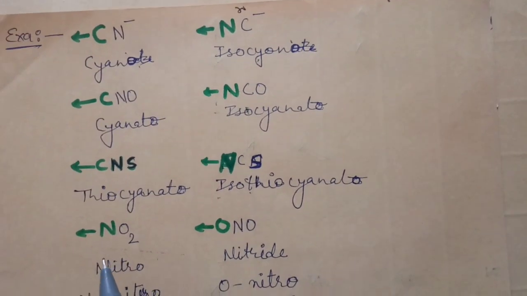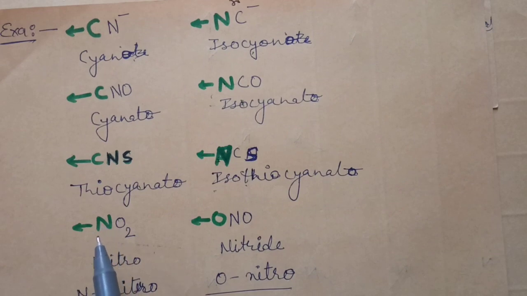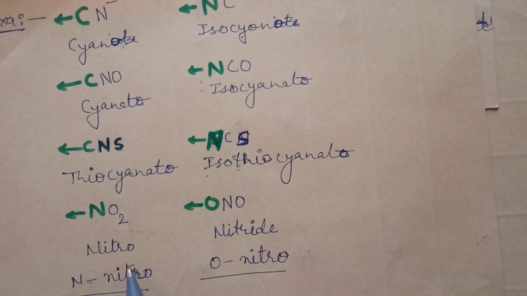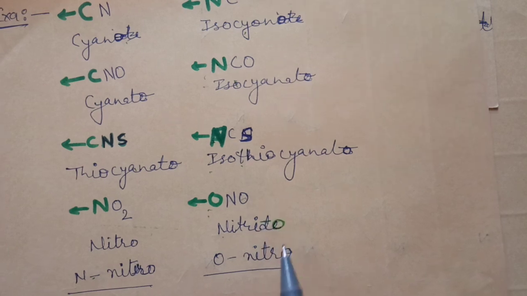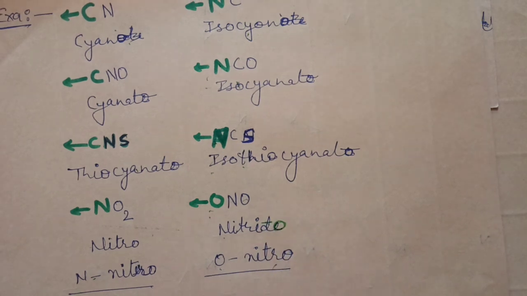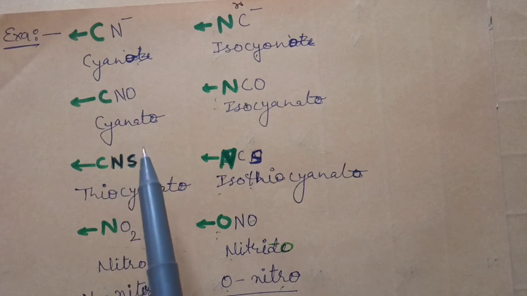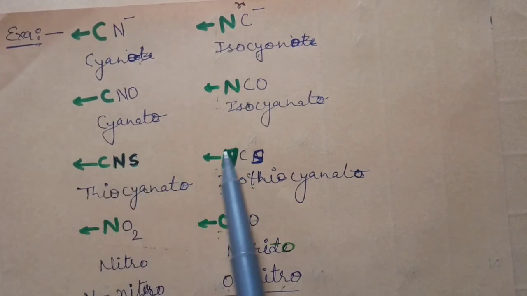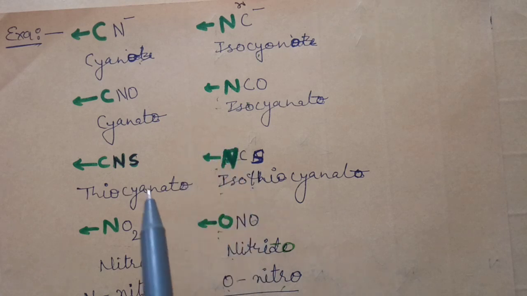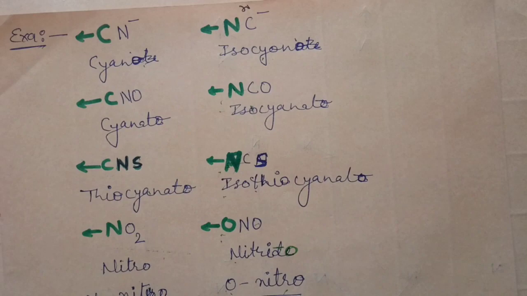Same with NO2. In NO2, when nitrogen behaves as donor atom, it is known as nitro or N-nitro, and when oxygen behaves as donor atom, it will be known as nitrito or O-nitro. These are some ambidentate ligands. Ambidentate ligands means there are two donor atoms but only one atom can behave as donor atom at one time with the central metal atom. So these all are monodentate ligands.